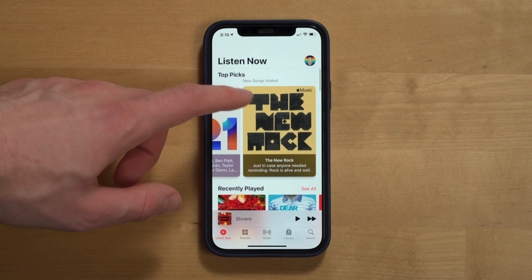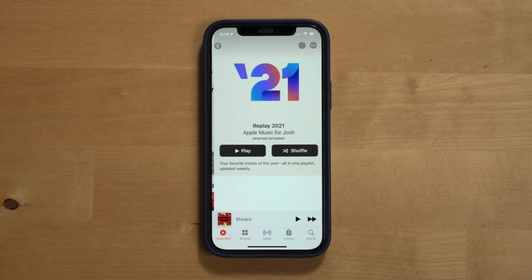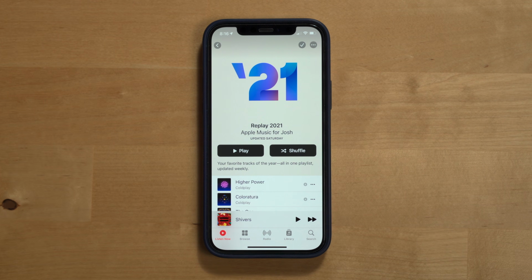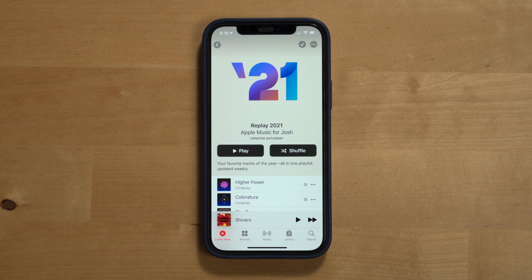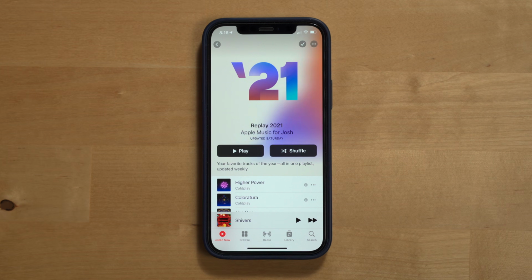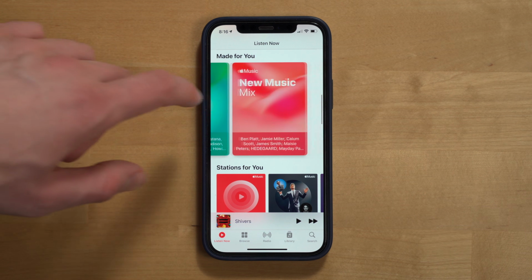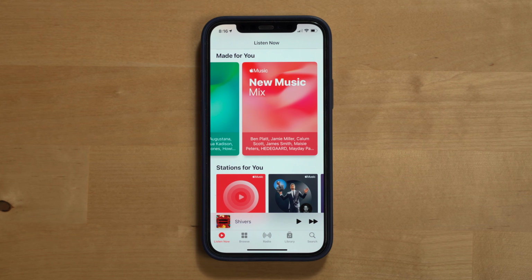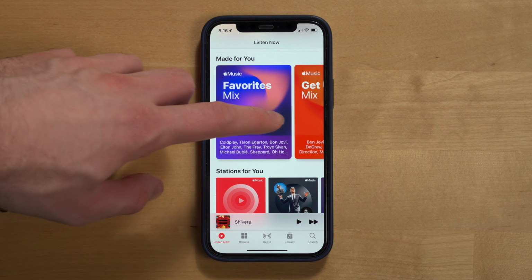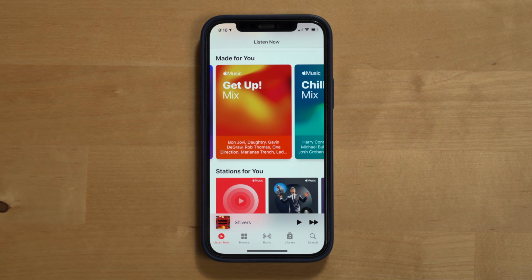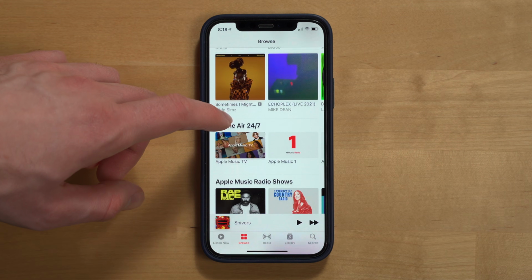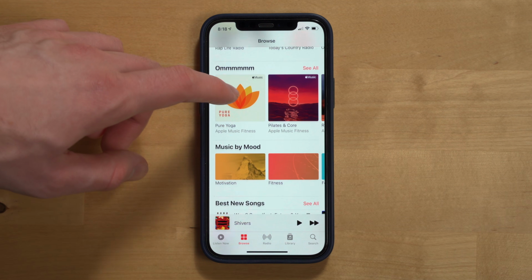Now, another important feature of both the Listen Now and Browse tabs are playlists. Typically, the Listen Now tab will have more auto-generated playlists with music tuned to your music tastes, like Replay 2021, which shows my favorite tracks of the year all in one playlist, New Music Mix, a mix of new music based on your music tastes, Favorites Mix, Get Up Mix, which obviously has an upbeat tone, and Browse will have more genre or artist-focused playlists.